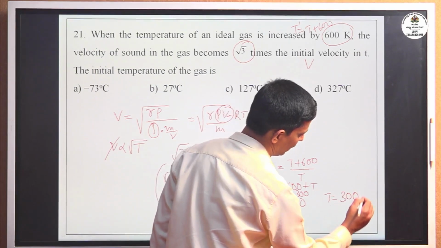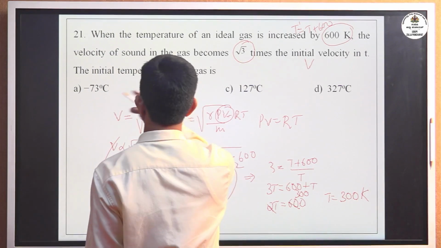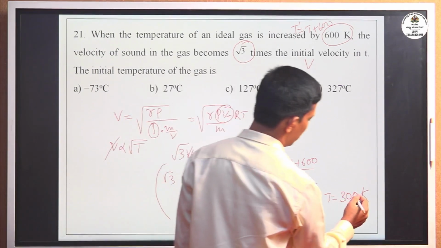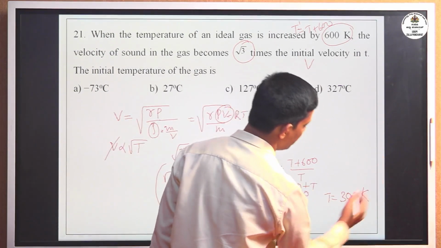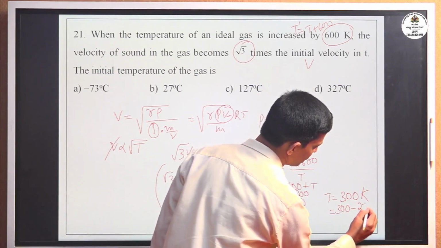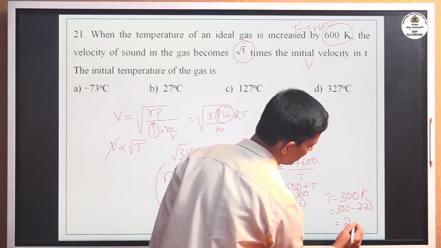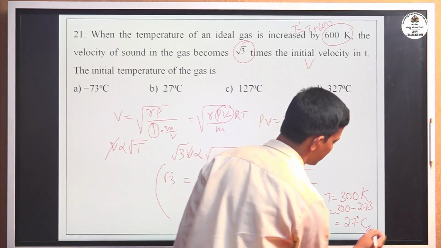Now the initial temperature is 300 Kelvin, but the option is given in degree Celsius. You have to convert Kelvin into degree Celsius. You have to subtract, 300 minus 273, then you get 27 degree Celsius.